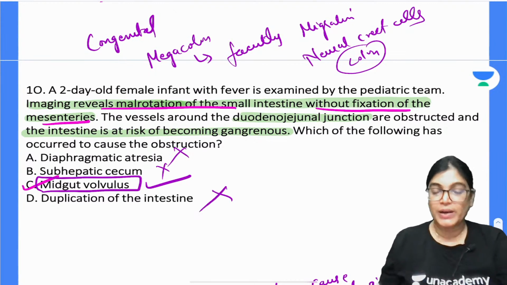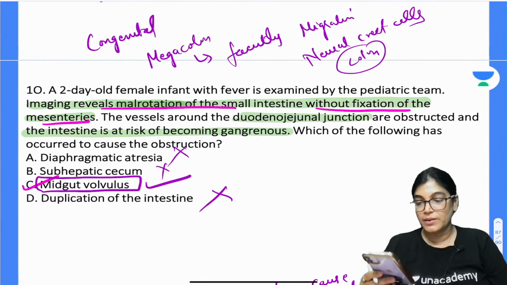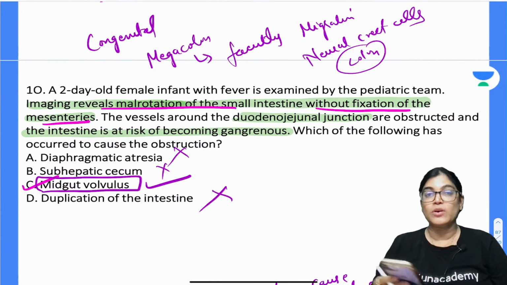All other options are perfectly wrong. C is the correct answer for this MCQ, question number 10. Okay everyone, is it okay?